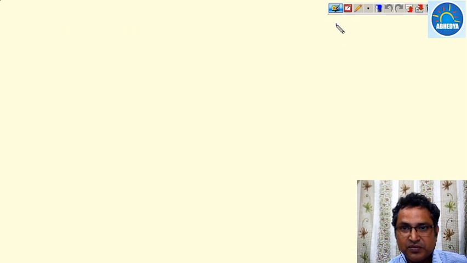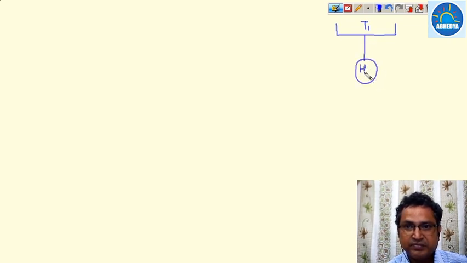Now suppose this is a body at temperature T1, a heat engine is working, and there is a thermal energy reservoir at a temperature of T0.